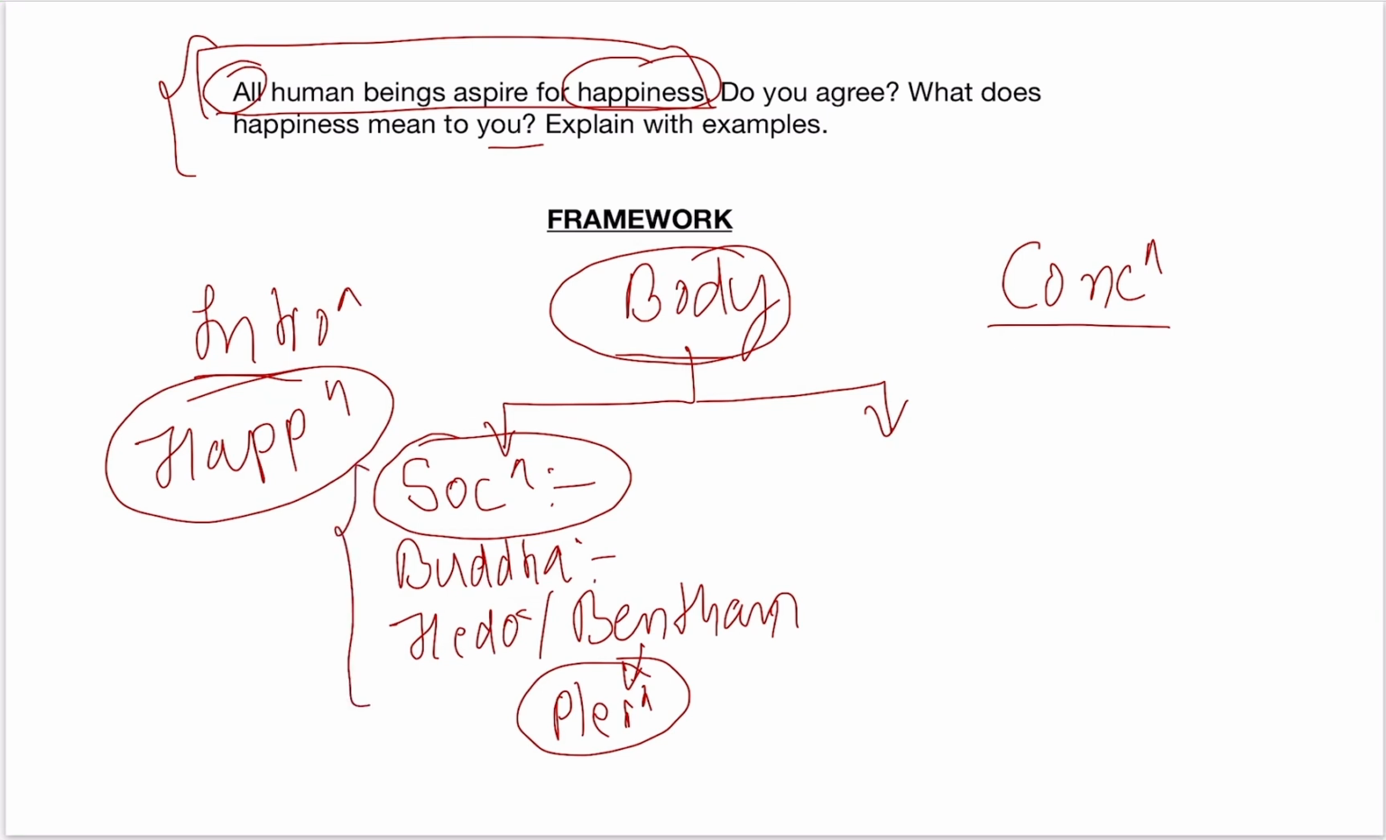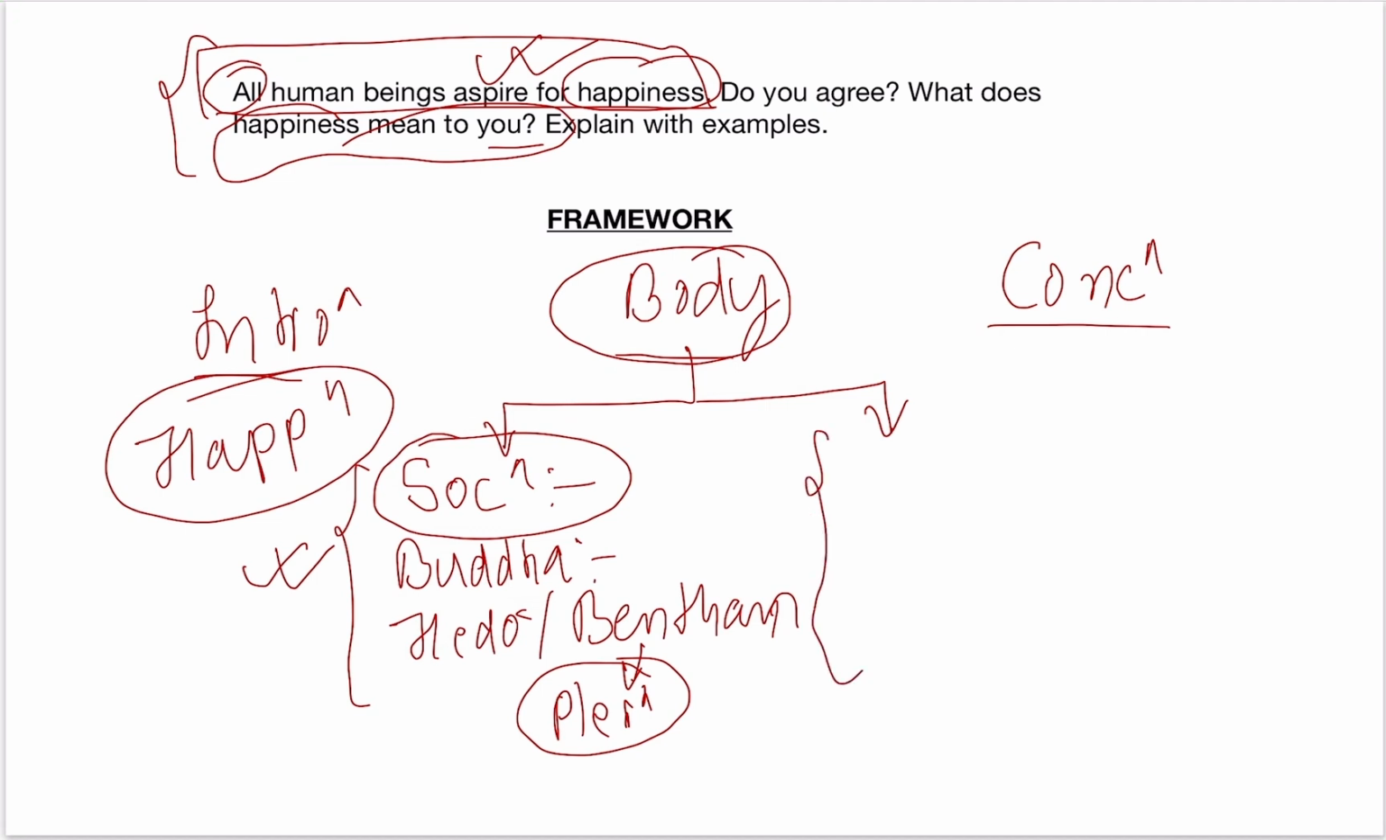Now we will move to our second part. In this body, through these three thinkers, we will conclude that yes, according to Socrates, Buddha and Bentham, all human beings aspire for happiness. So my first part is over. Now let us come to the second part, that is the second paragraph of our body. Here we have to define the meaning of happiness for you. So here also we can define what my understanding of happiness is.